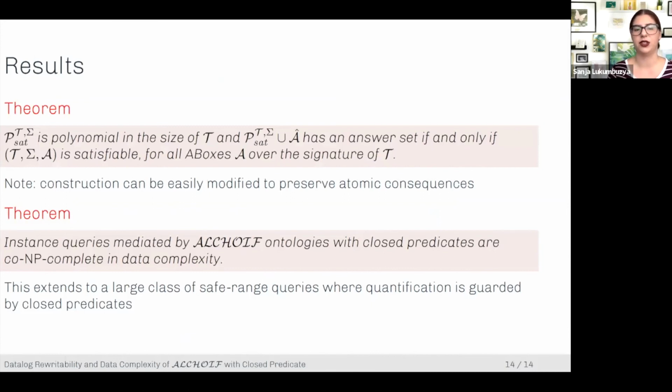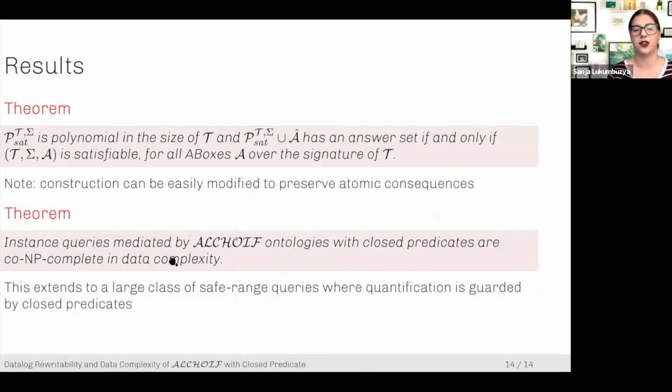I have shown you that we can encode the satisfiability of ALCHOIF with closed predicates into Datalog. We have just seen how. Now I need to note that this construction does not necessarily preserve atomic consequences, but it can be modified very easily to do so. And if you have that, then you can also answer queries using this program. In particular, we have shown this for instance queries and a large class of safe range queries that for time purposes I will not go into here. And because you could do a query, you can answer queries using this program.